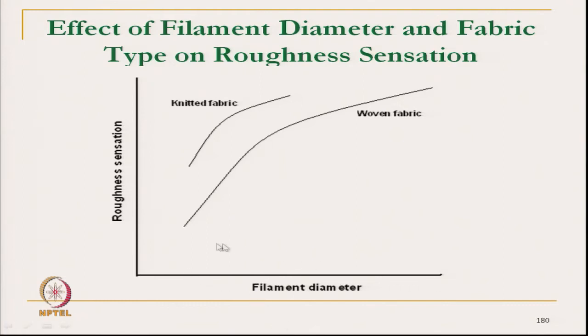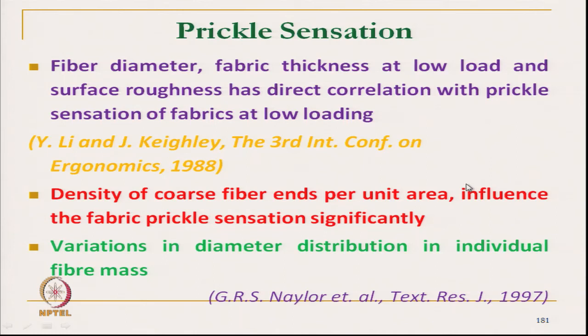So, with the increase in fiber diameter, roughness sensation increases, and knitted fabric is rougher than the woven as far as sensation is concerned. Now, prickle sensation. Prickle sensation we have discussed a lot earlier, how to measure it. Now, what are the parameters which affect the prickle sensation?